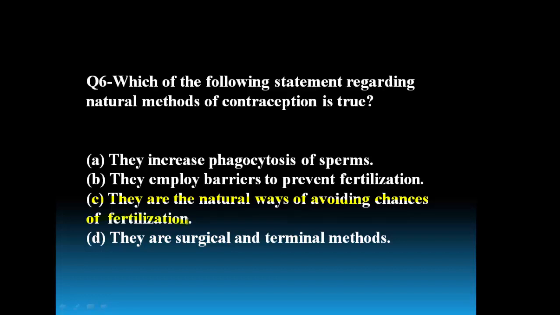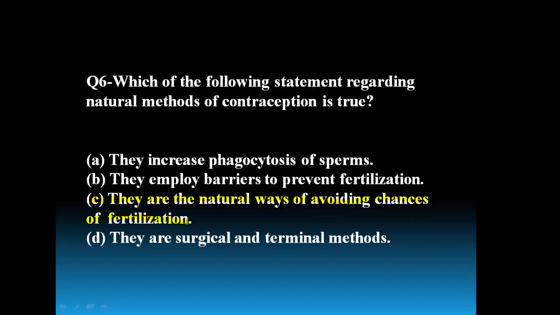Then what are these natural methods of contraception? The natural methods of contraception include periodic abstinence, in which sexual intercourse is avoided at the time of ovulation. Coitus interruptus is a natural method of contraception in which sexual intercourse is carried out but semen is not released into the female reproductive tract.